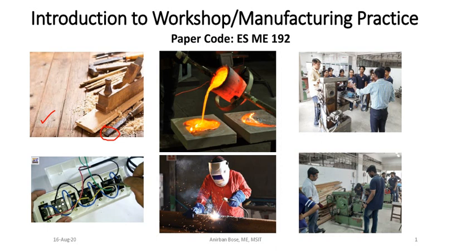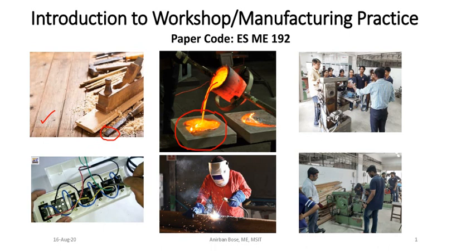Here you can see the casting operation, where the liquid molten metal is poured into a mold, and you can guess that its temperature, if it is cast iron, then its temperature is more than 1200 degrees centigrade. If it is aluminium, then its temperature is more than 700 degrees centigrade. So you have to actually work at such a high temperature.